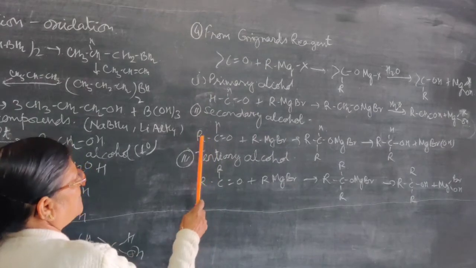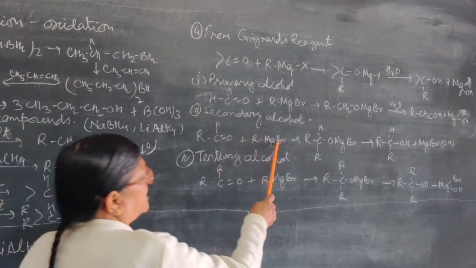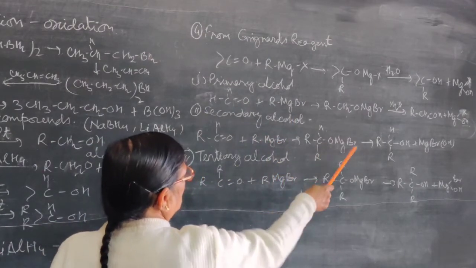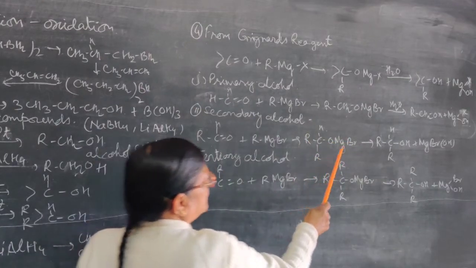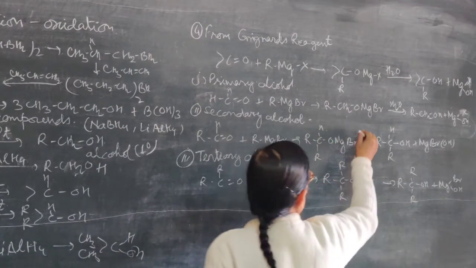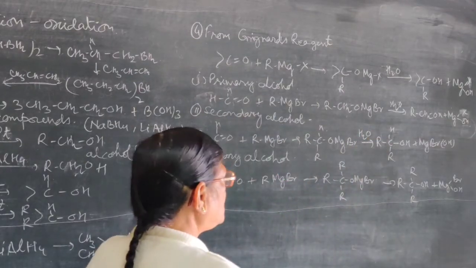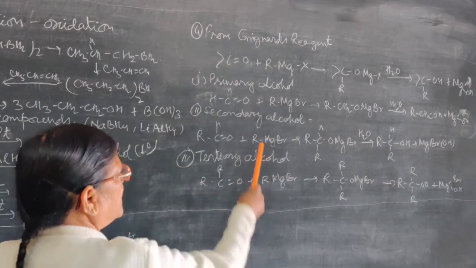So this is one example, RCHO. In RCHO, we will write the reaction with the Grignard reagent, that is RMgBr. Then the R group again comes here, then this molecule will be attached here, and this molecule on hydrolysis will form secondary alcohol. So here you will get a secondary alcohol by the use of Grignard reagent.